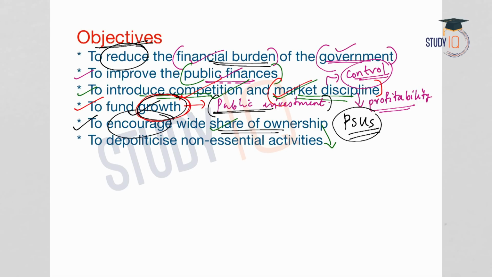But at a later stage, what will happen? These PSUs will sell the shares to the private sector in order to bring in more profitability and more efficiency. So, this will enhance the share ownership of the PSUs.